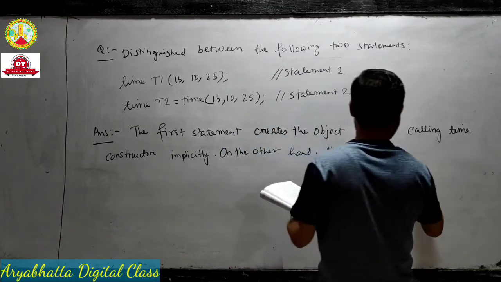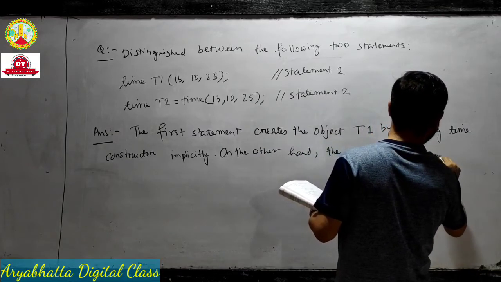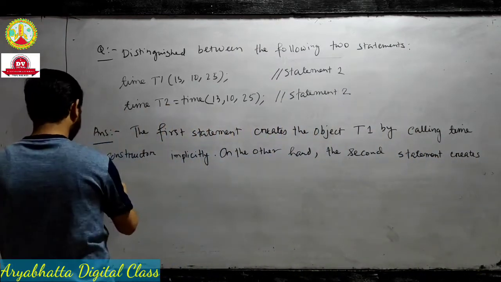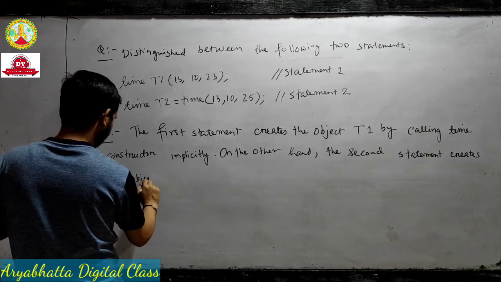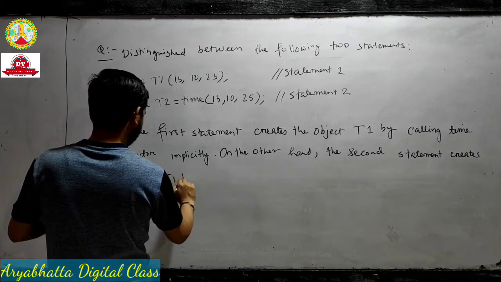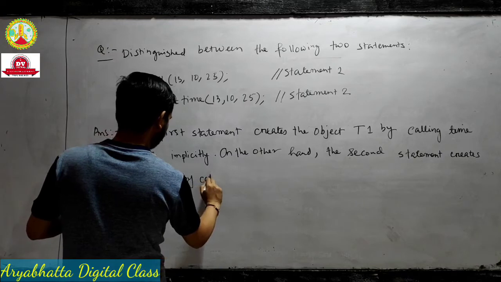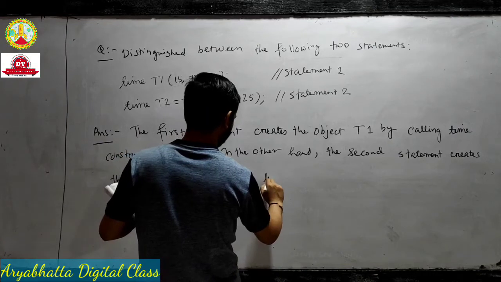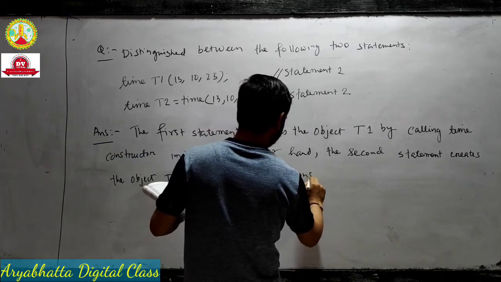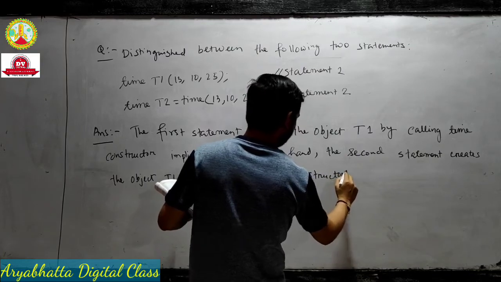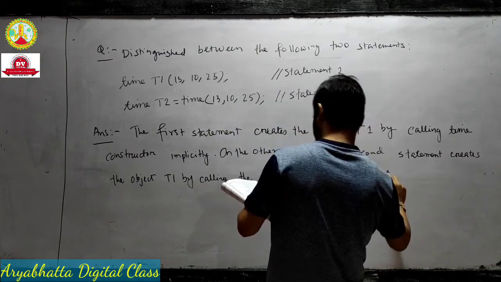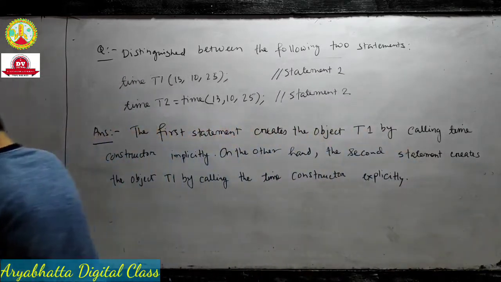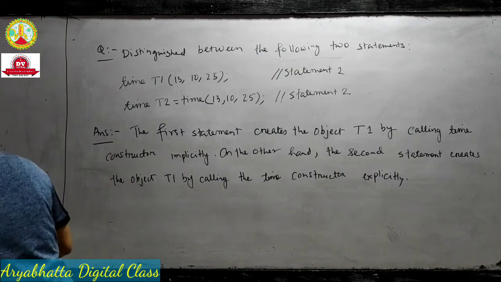The second statement creates the object t1 by calling the time constructor explicitly. Okay, this is the ending of the constructor. After that I will start the destructor part.